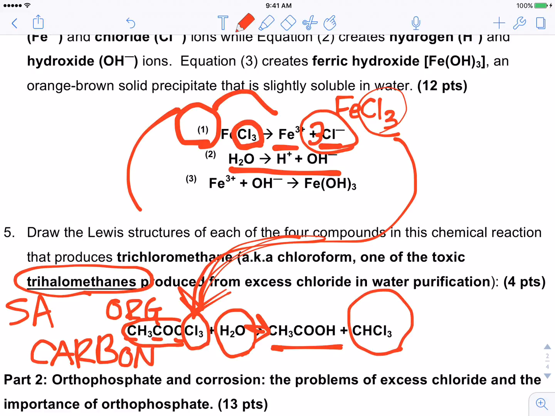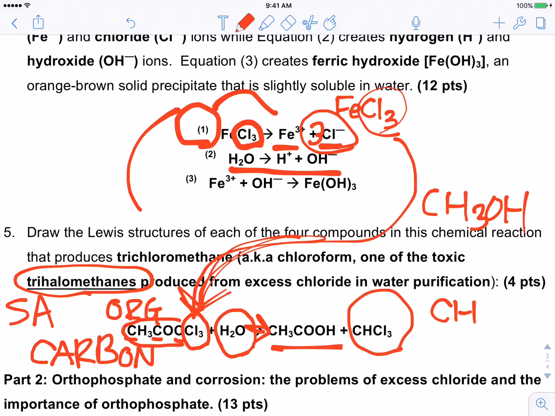Trihalomethanes, what does that mean? I've got 3 halogens on a methane. A methane is a CH molecule. You've seen methane in methanol, which was CH3OH. We talked about that in the Dakota Access Pipeline. Well, trihalomethane means you have 3 halogens on a methane.